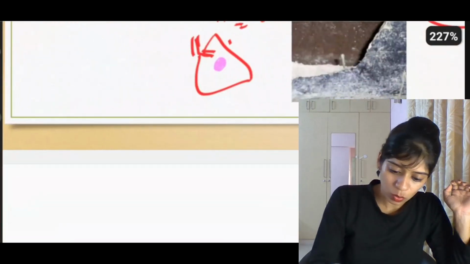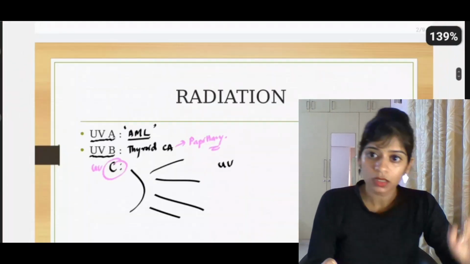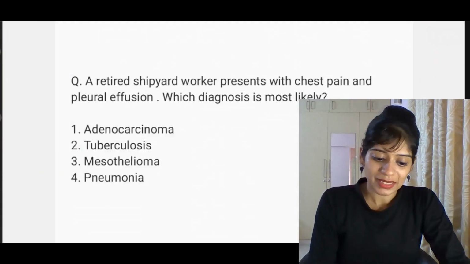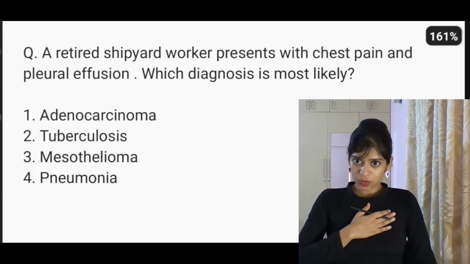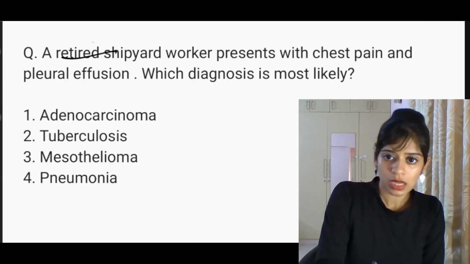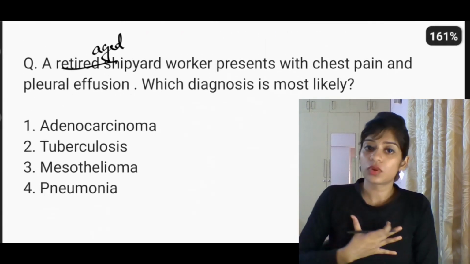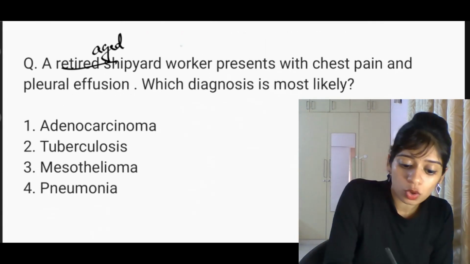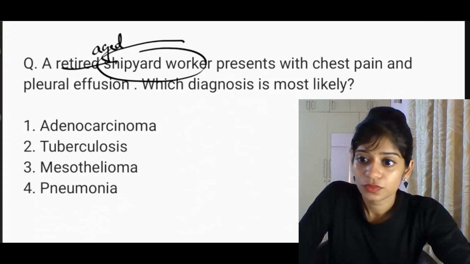I think I have one question for you. I had actually typed one question here. Where is it? One second. Yeah, it's here. A retired shipyard worker presents with chest pain, pleural effusion. Retired means he has aged, right? Such a person comes with chest pain, pleural effusion, and shipyard worker, that is another catchword. So what is the diagnosis, dear?